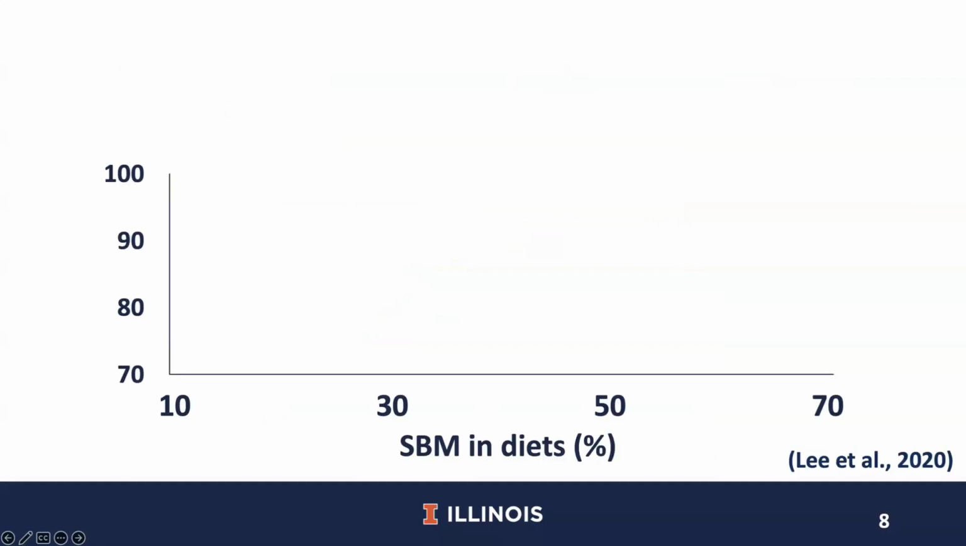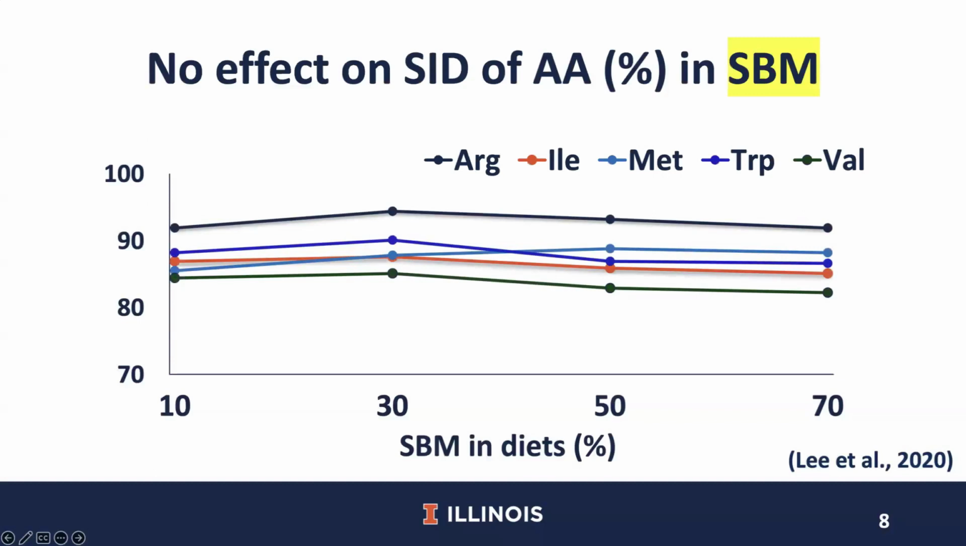Jumping to the SID results, let me set up the slide first. The horizontal axis represents the inclusion rates of soybean meal in diets: 10, 30, 50, and 70%. The vertical axis represents SID of amino acids in soybean meal in percent. Results from the first experiment demonstrated that as soybean meal in diets or dietary protein levels increased, the SID of arginine, isoleucine, methionine, tryptophan, and valine was not affected.